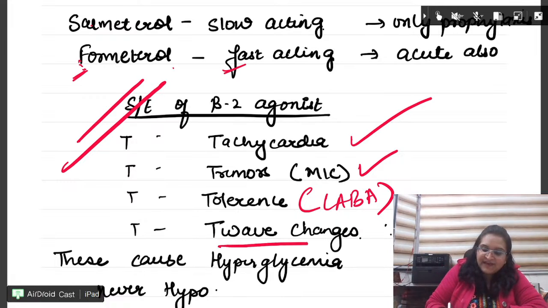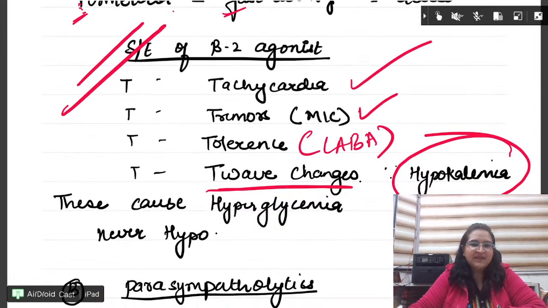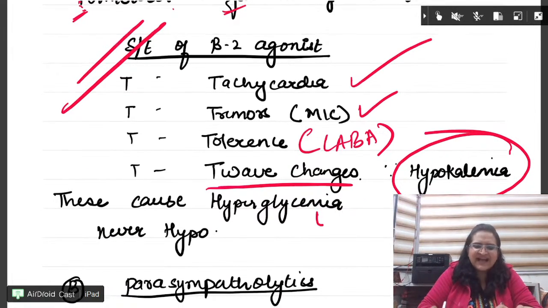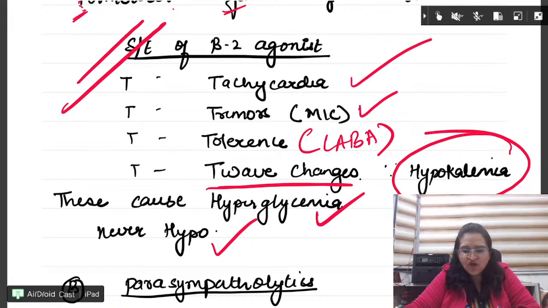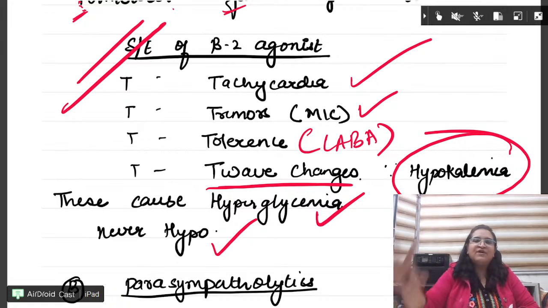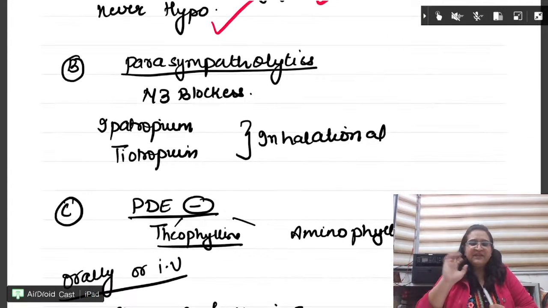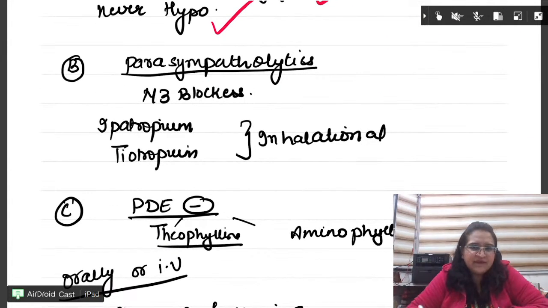And T-wave changes. Why? Because of hypokalemia. These drugs may cause hyperglycemia but never hypoglycemia. So, salbutamol, drug of choice, acute asthma, acute COPD, कोई भी acute asthma setting है. Done. And what are the side effects? T. Tremors. Fine bete.